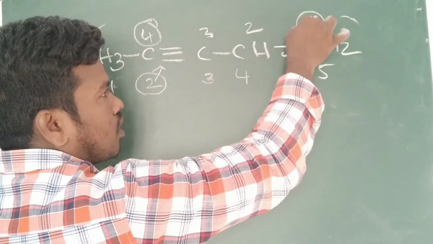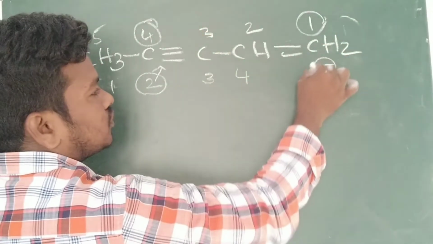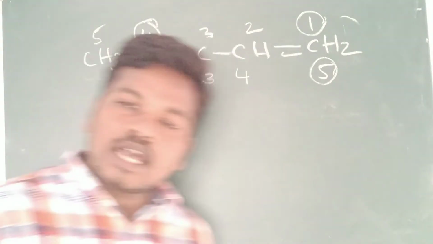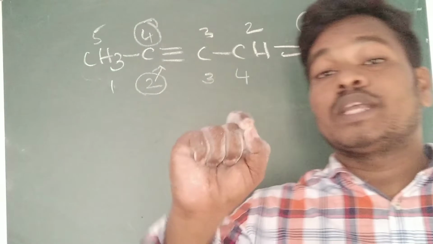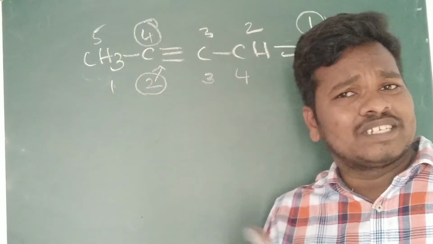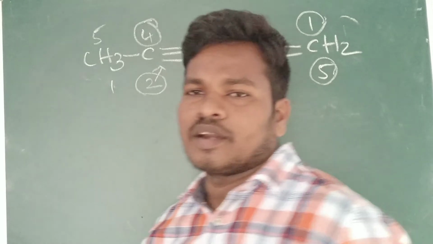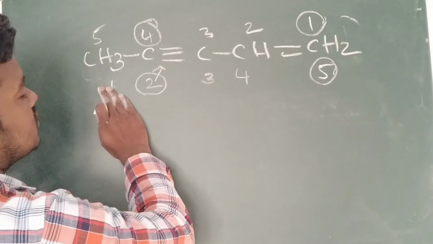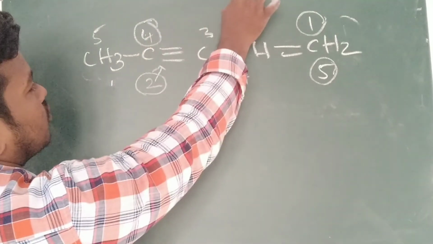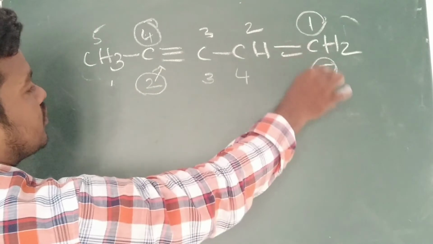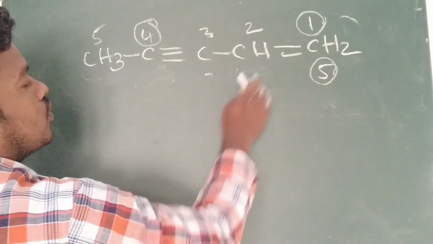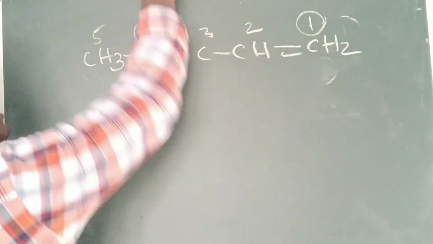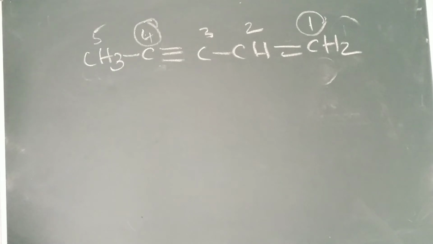So here, first position, fifth position, right to left, left to right, whatever it may be, the unsaturated carbons should get the least number; the highest number should not be repeated. So here, what is the correct numbering system? This is not a correct numbering system. Why? Because the fourth position, 1st position. Here the fifth position, second position is to be there. So you have to go from right to left only. This is the correct naming of the organic compound.